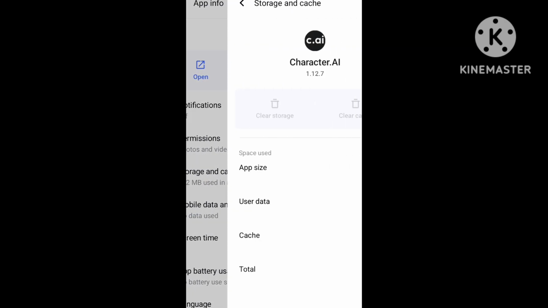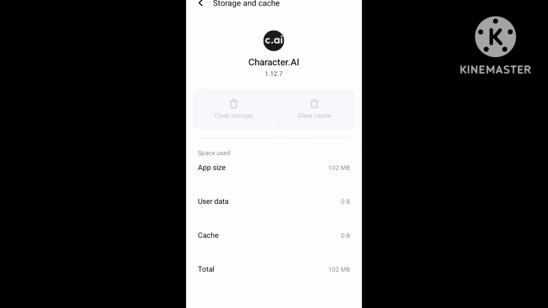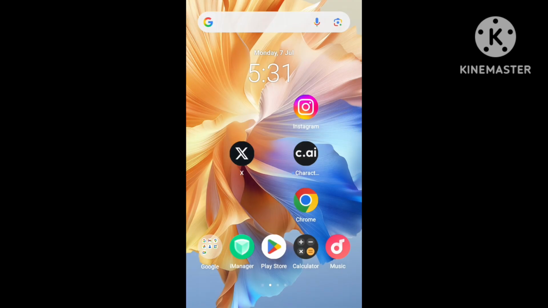go to storage, then cache and storage, and clear storage. That completed, the next step is internet speed testing, and after that, reset your device.